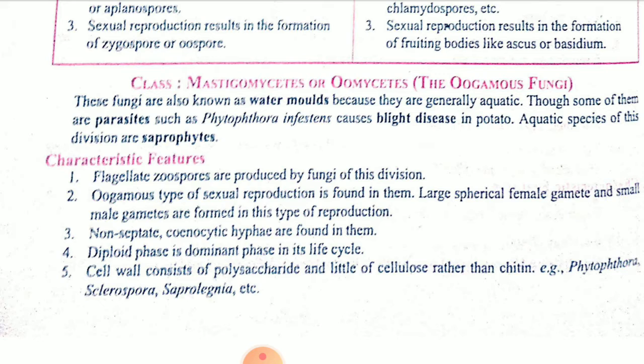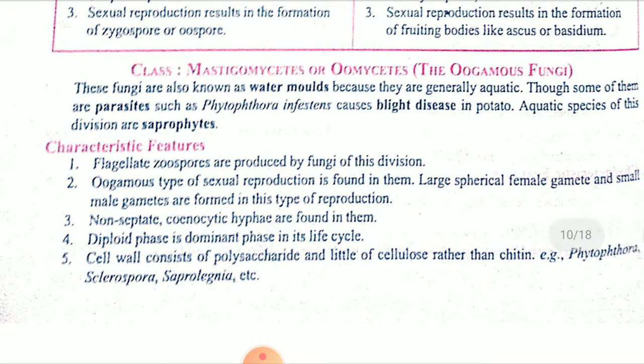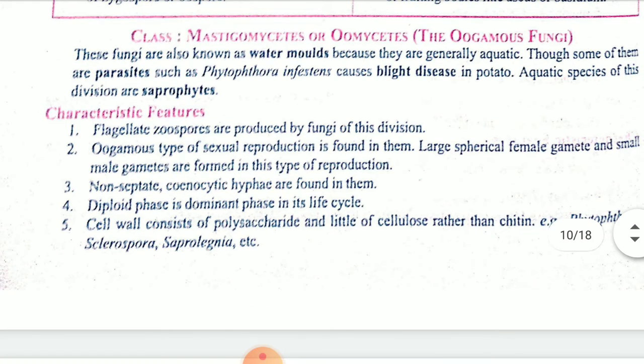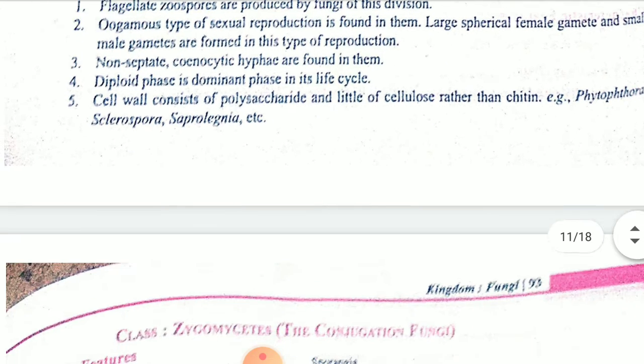The first one, Mastigomycetes or Oomycetes, will have the oogamous type of sexual reproduction. A large spherical female gamete will be there and a small male gamete. A non-septate body will be there, with coenocytic hyphae, so many hyphae will be there. Diploid phase will be there. The cell wall consists of polysaccharides and cellulose. Then flagellates will be there. Okay, children.